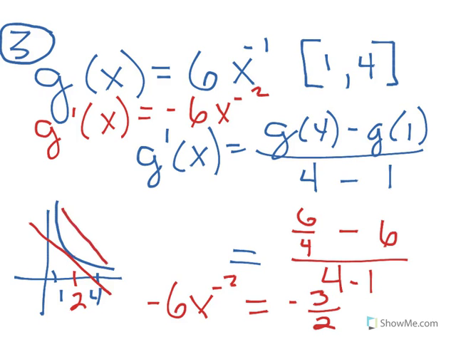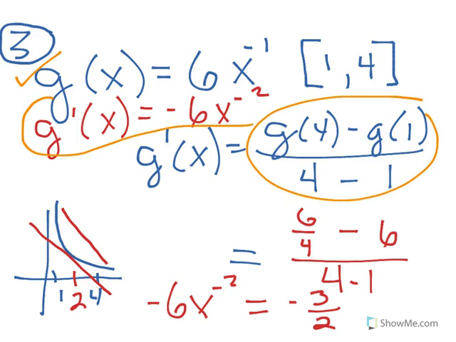So I know I kind of jumped all over the place on this page. It's really about keeping track of certain things. You're going to have your original function. You're going to use your original function to find your average slope. Then you're going to set that equal to your derivative of the function, and then you're going to solve.